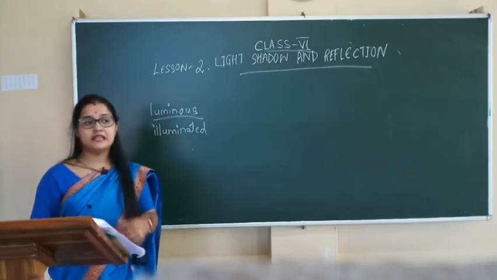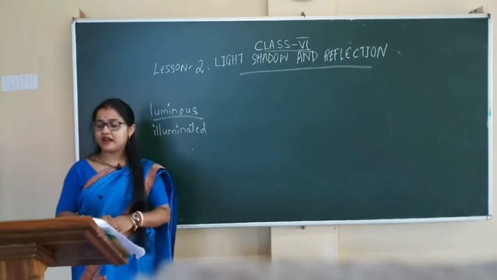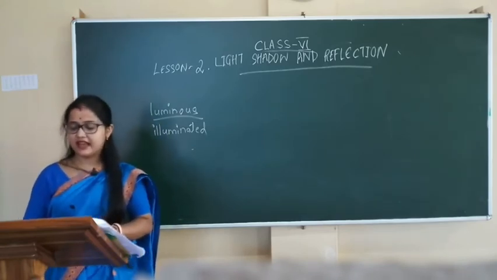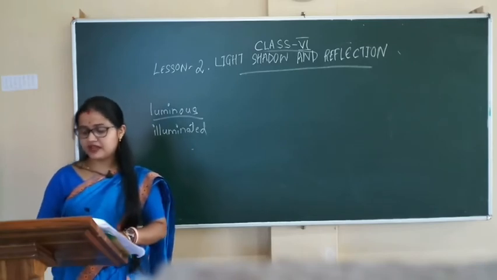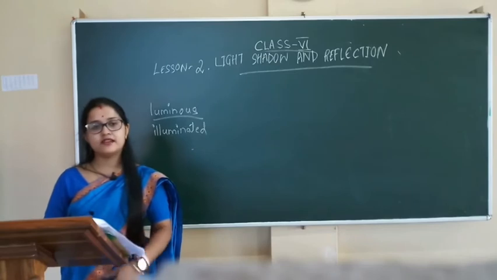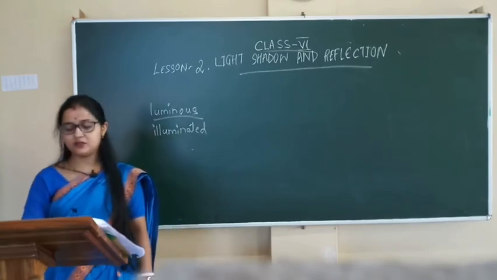Now, what is a lunar eclipse? At times the earth comes exactly in between the sun and the moon and the shadow of the earth falls on the moon. This is known as a lunar eclipse. Once again I am saying, listen to me.